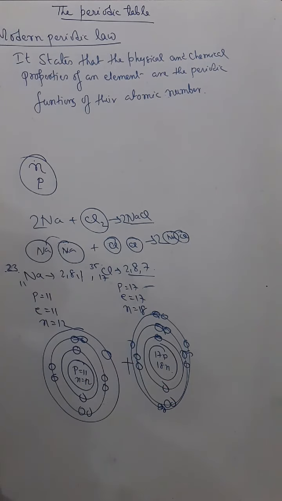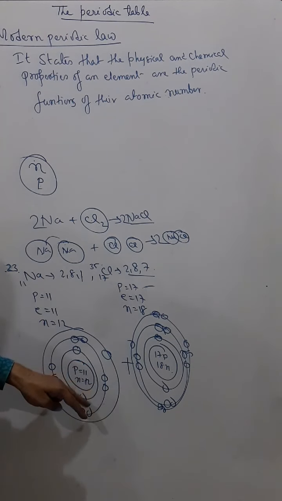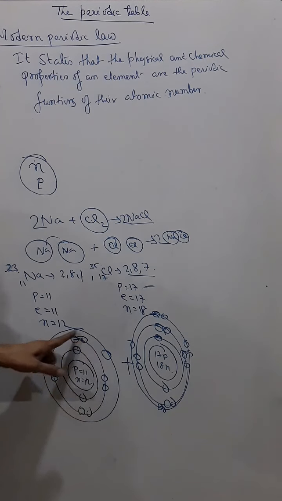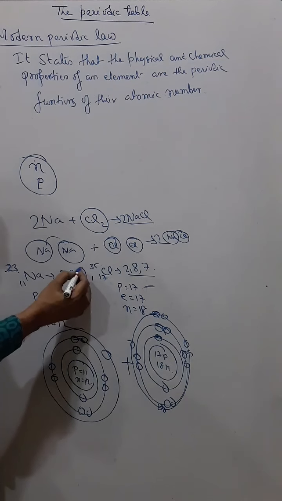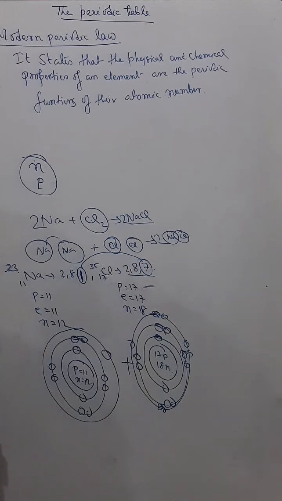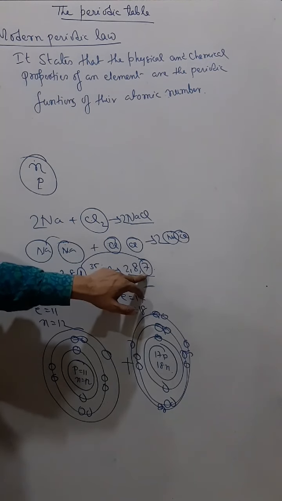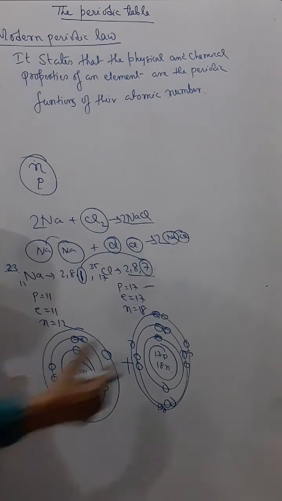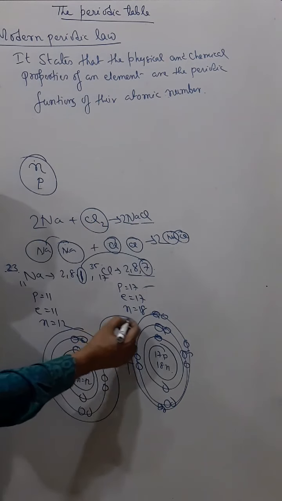And during a chemical reaction, an atom wants to become stable. How can it become stable? By having 8 electrons in its outermost shell. So what will sodium do? Sodium has 1 electron in the outermost shell. It will give 1 electron to chlorine. So this sodium will also become 2, 8, and this chlorine will become 2, 8, 8. They will become stable and then form sodium chloride. So 1 electron will be lost here.